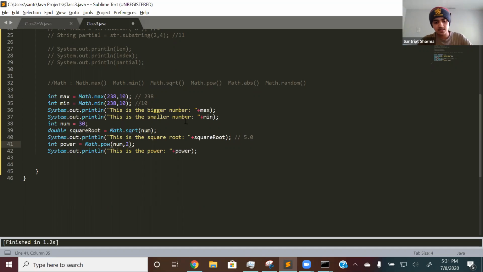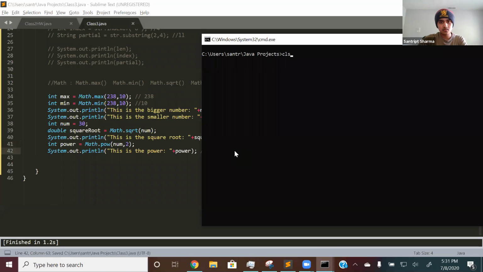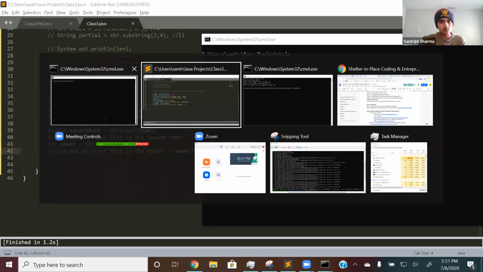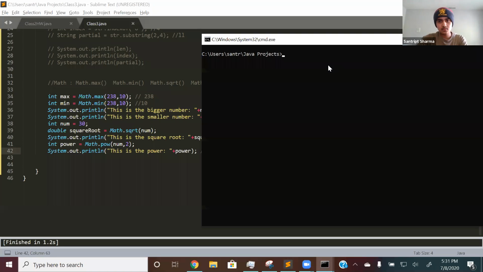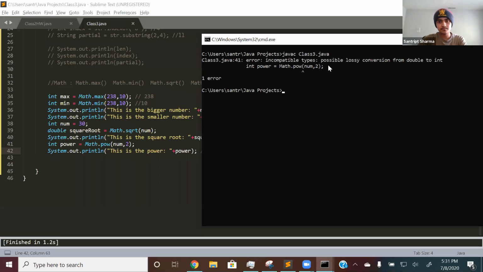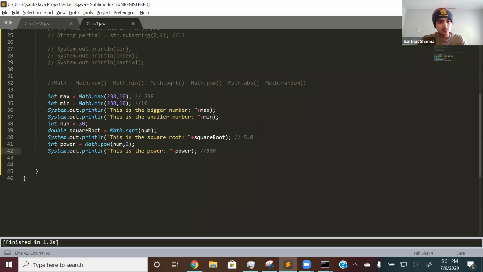And I can make this number anything. I can make it 4, which will be 30 to the power 4. But let's just make it 2. So what that should print out is 900, because 30 squared is 900. So let's show you that real quick. Java C. Oh yeah, again, it has to be double.